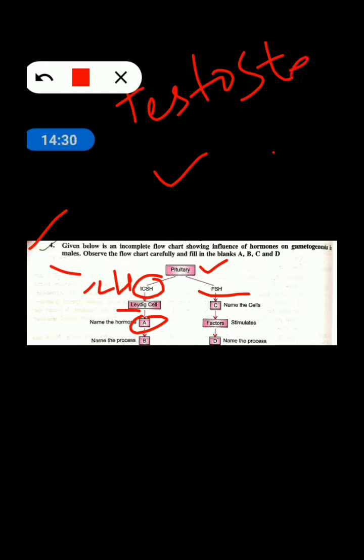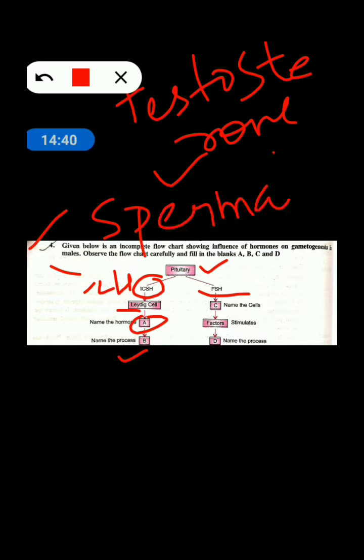It is testosterone, right? Am I right? Okay. And what is the process called? It is called spermatogenesis. So this is the answer of A and B, right?